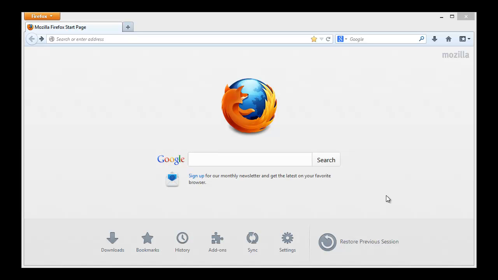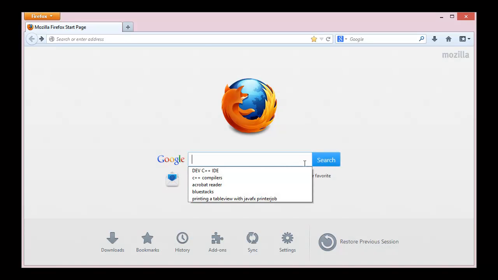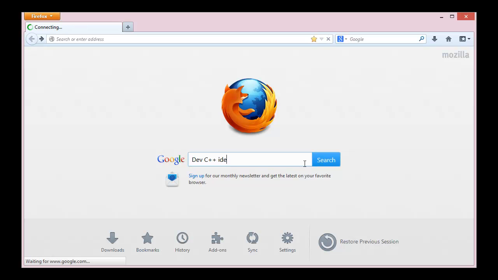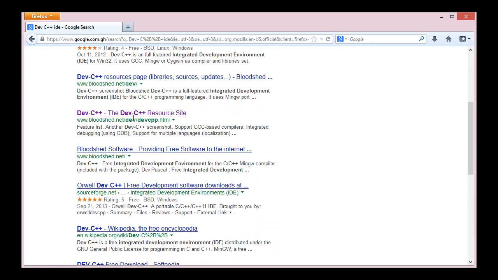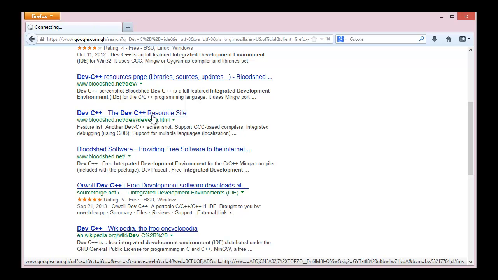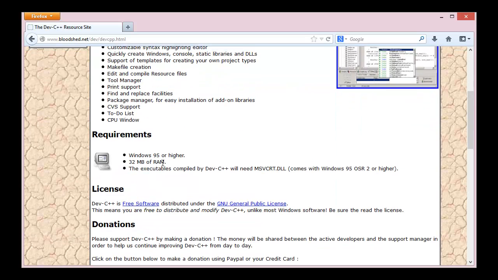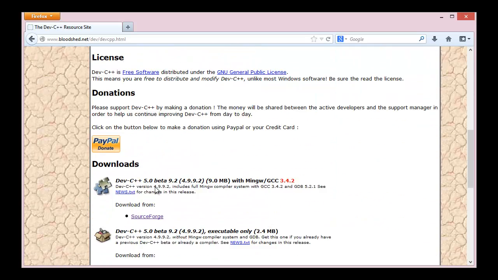In this tutorial I'm going to show you how to download and install the C++ IDE. So open your web browser and Google the C++ IDE. Now when the page loads, just go to the Dev-C++ resource center. That is where you get it. Now when you come here, so this is what you want.